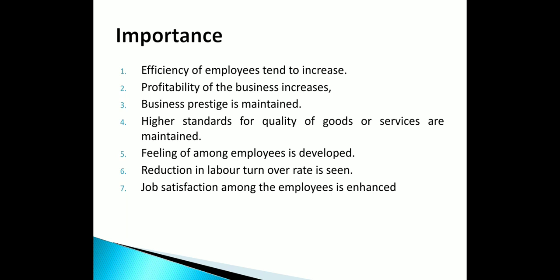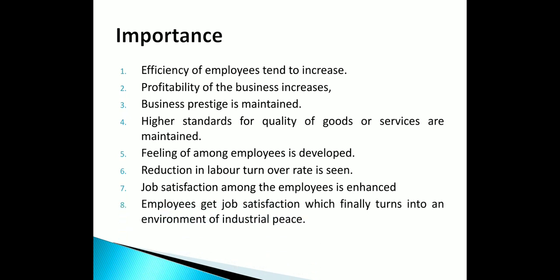When there is a harmonious relationship between superior and subordinate, and co-workers, they are coordinating and cooperating with each other. So obviously job satisfaction among the employees is going to increase. And finally, when job satisfaction is achieved by the employees, there will be industrial peace. They are going to get proper salary, the right bonus, the right place to work, that proper position. Then obviously there will be no problem of conflict or chaos between management and the employees, right?